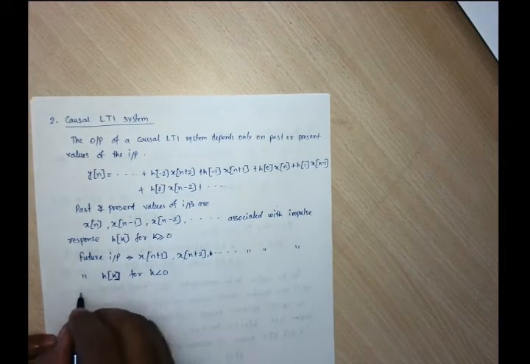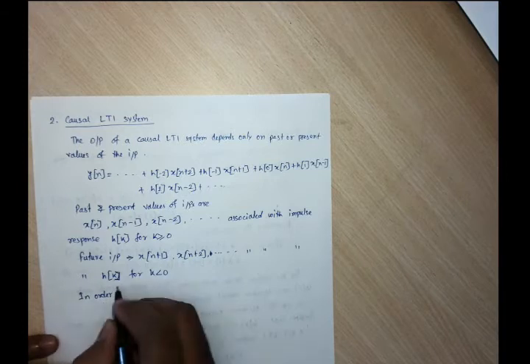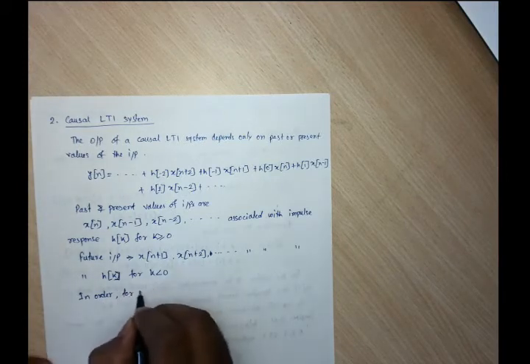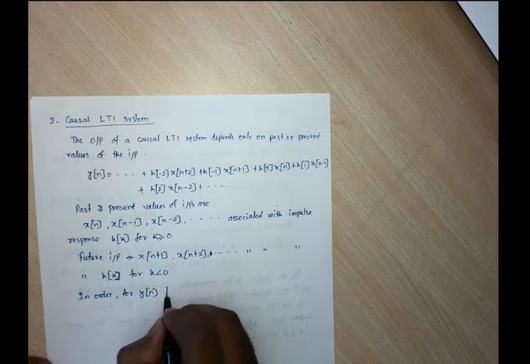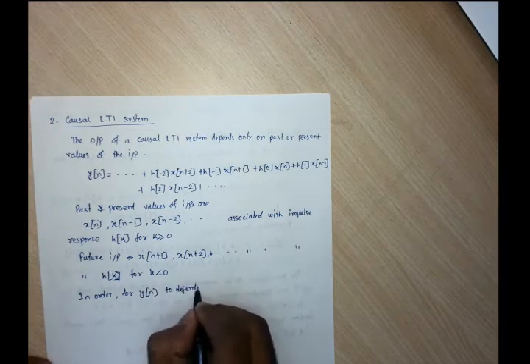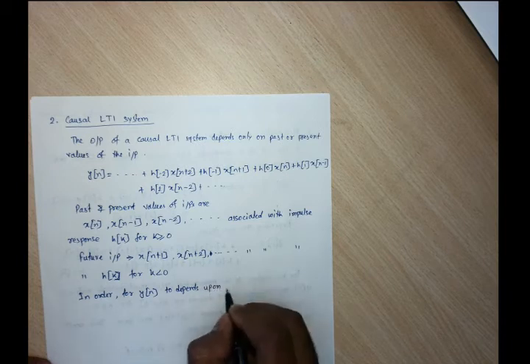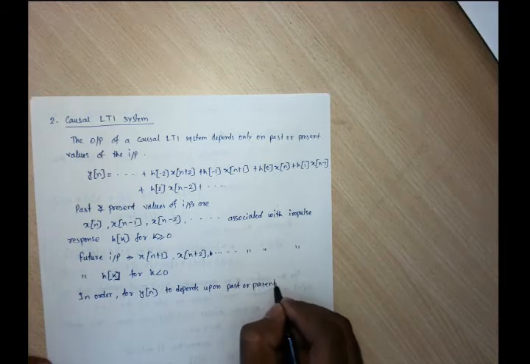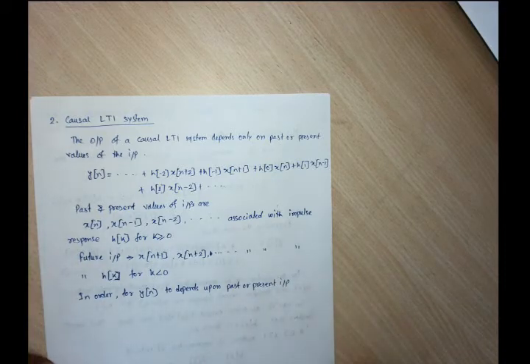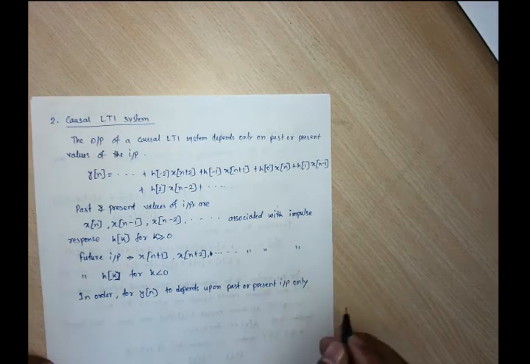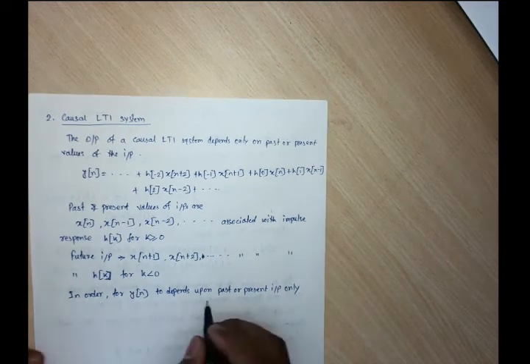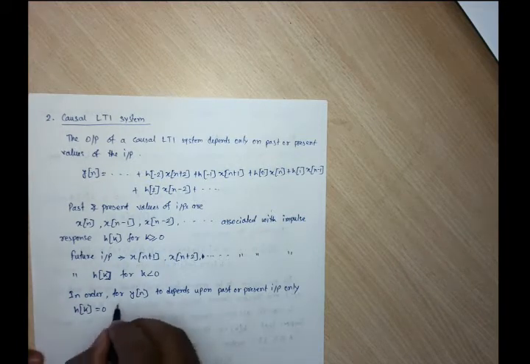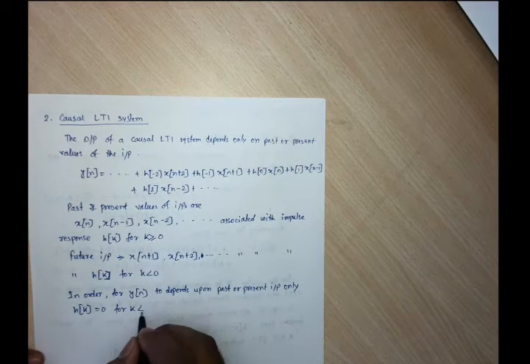So in order for y of n to depend upon past or present input only, the impulse response h of k should be 0 for k less than 0.